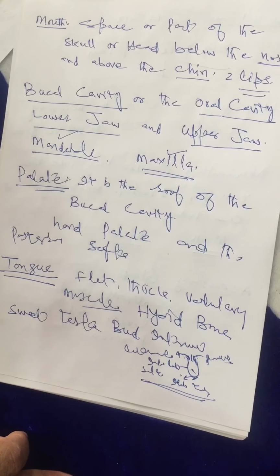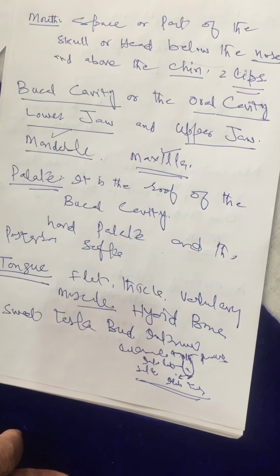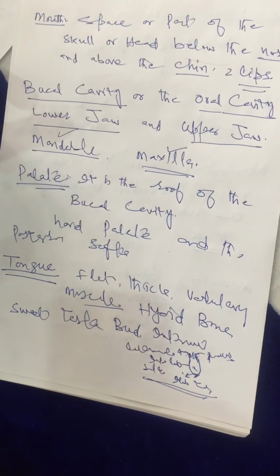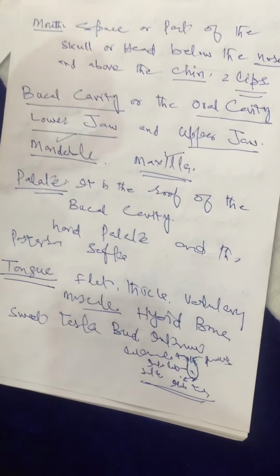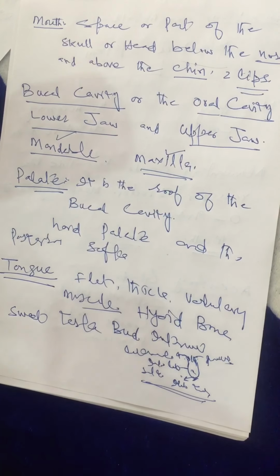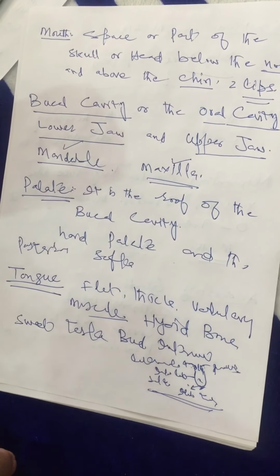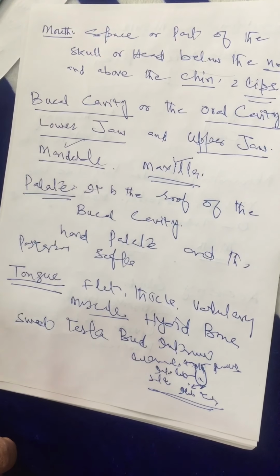Another function is to bring the food below the teeth for mastication. Since the start of the lecture I said that food is to be masticated. Masticated means chewed, crushed.